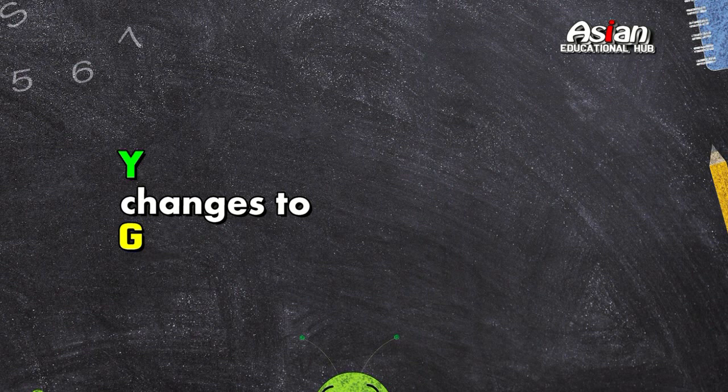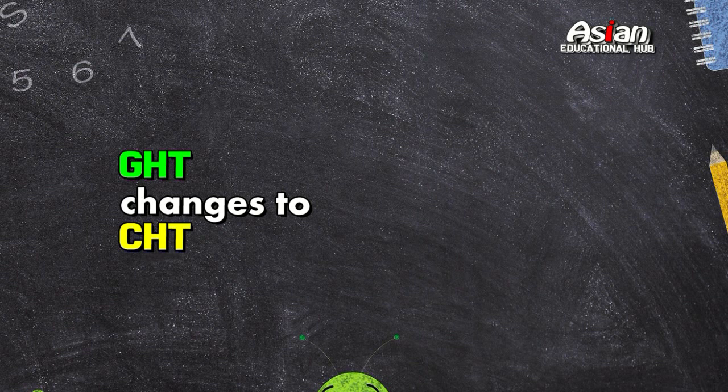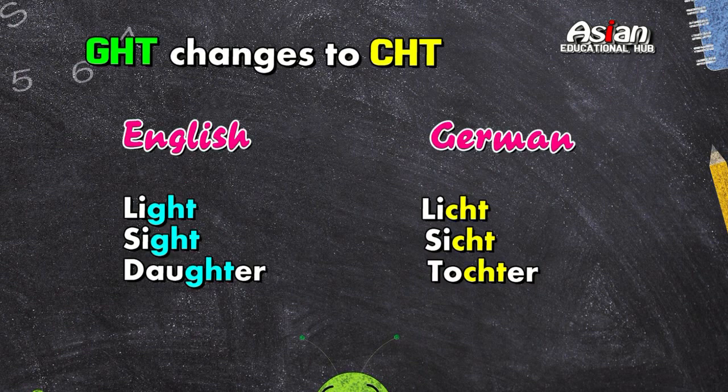Next one is Y changes to G. For example, say changes to sagen. To lay changes to legen, and to fly, fliegen. So Y has changed to G. Next one is GHT changes to CHT in German. For example, light becomes Licht, sight becomes Sicht, and daughter becomes Tochter in German. So GHT has changed to CHT.